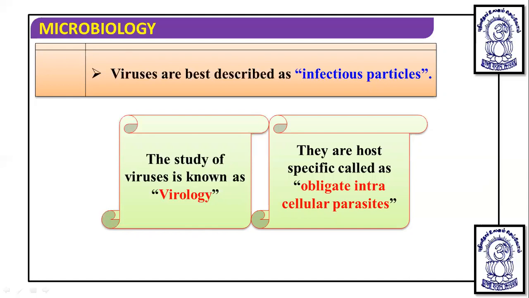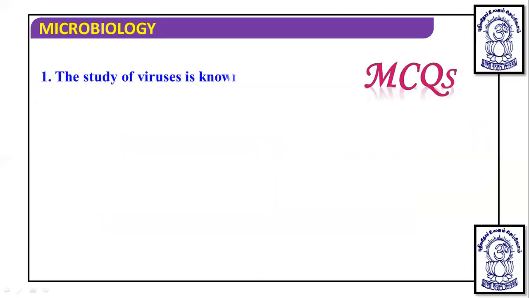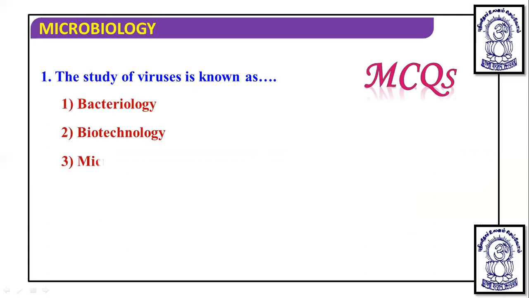Then, if we talk further, let's take some of the questions in sequence that we will discuss further. The study of viruses, as we have just discussed, is known as virology. If it is of bacteria, it is bacteriology. If it is a science dealing with the technological field, that is biotechnology.